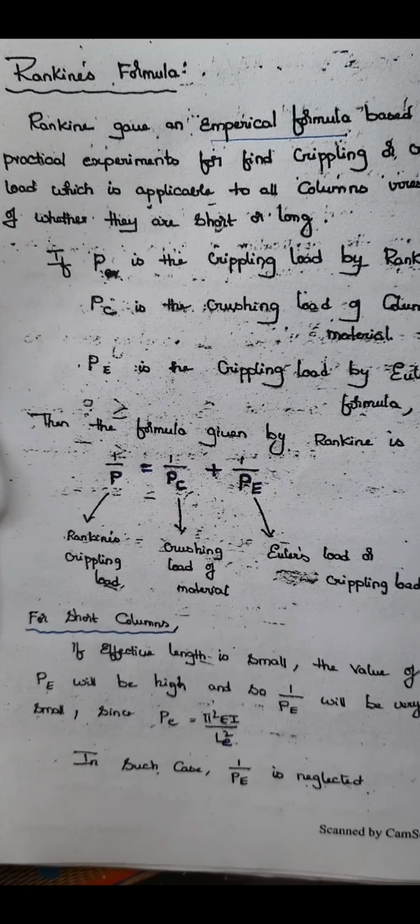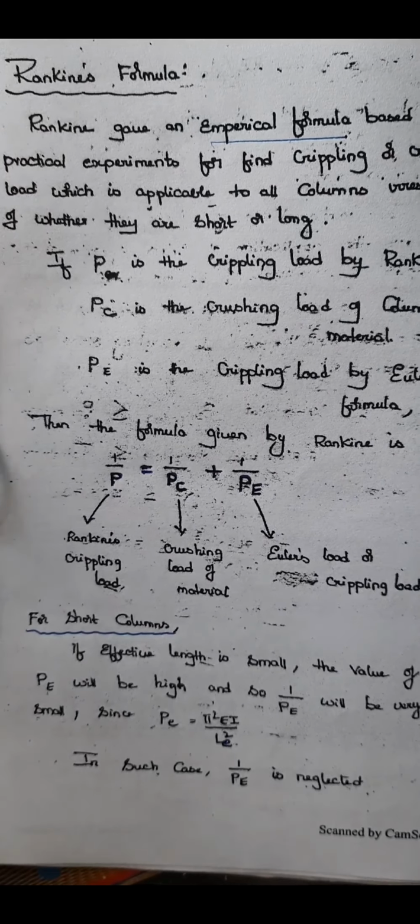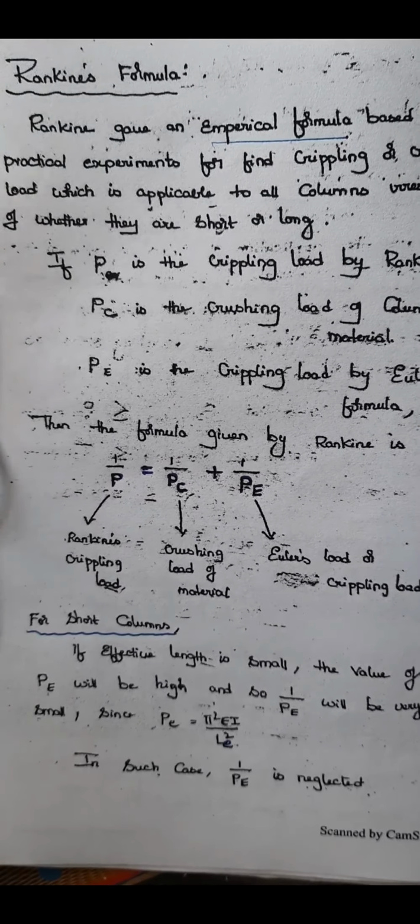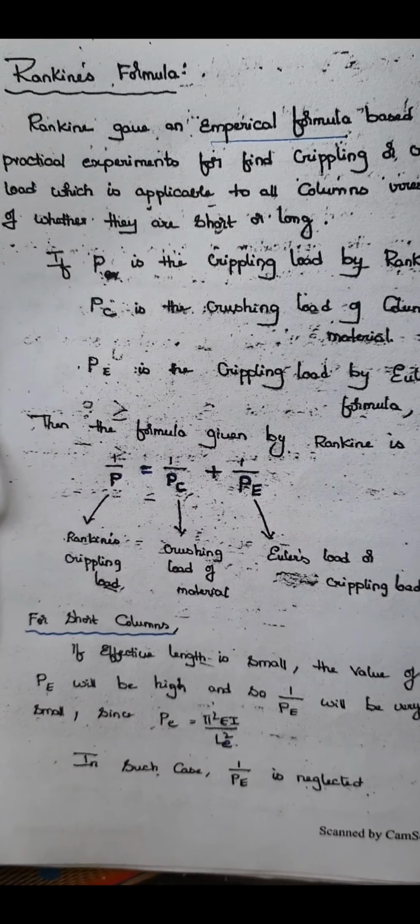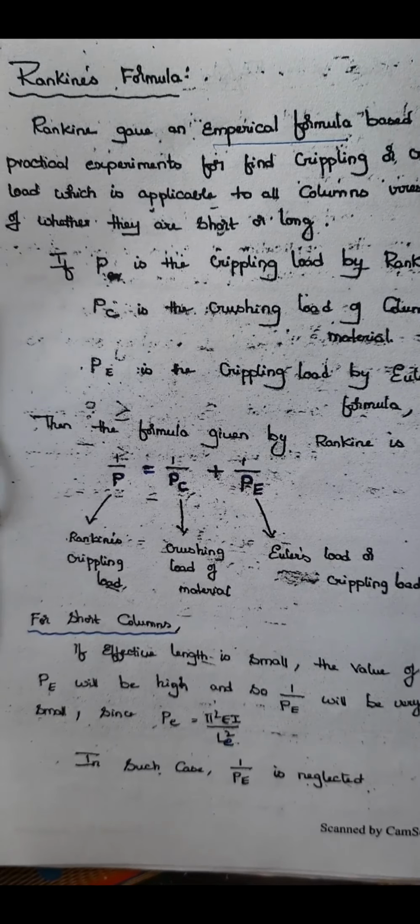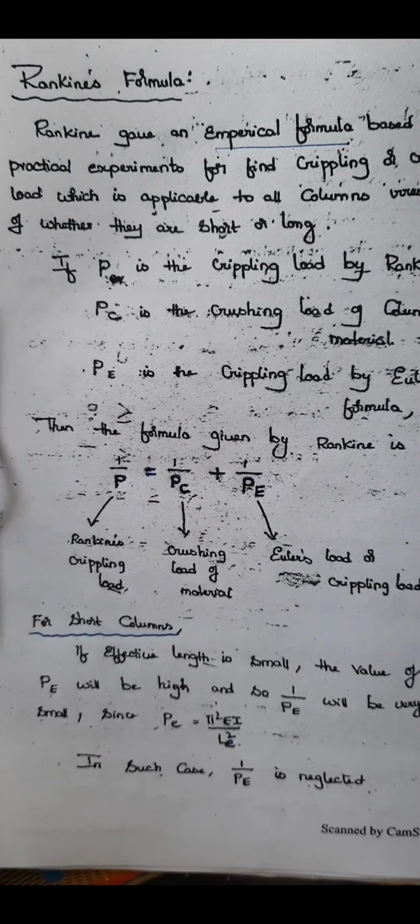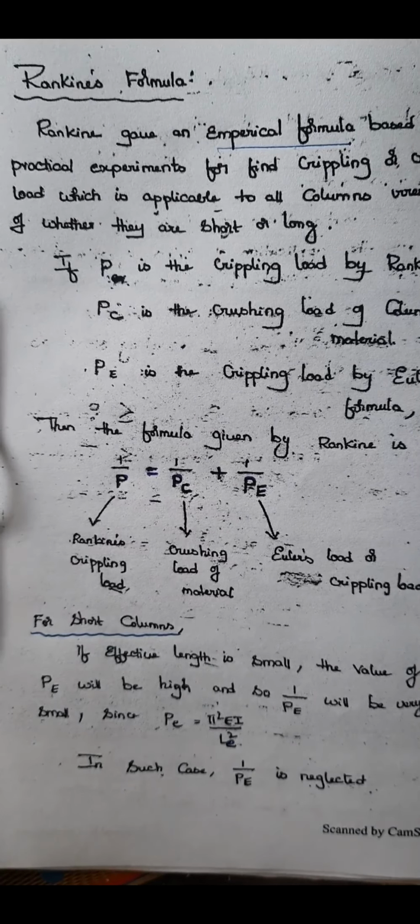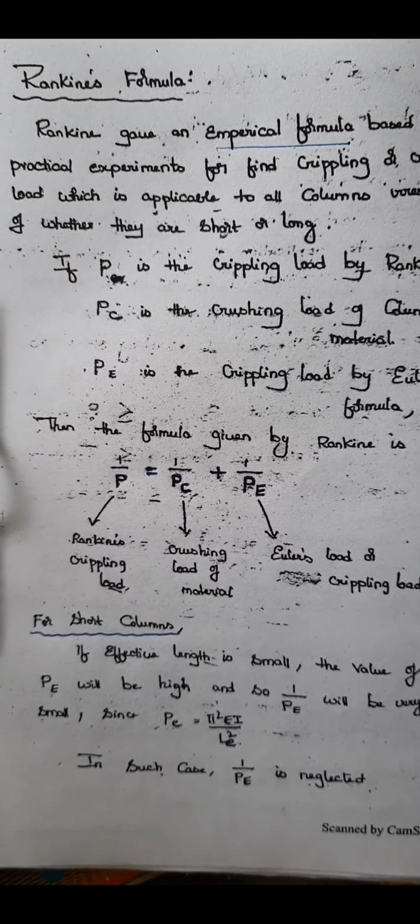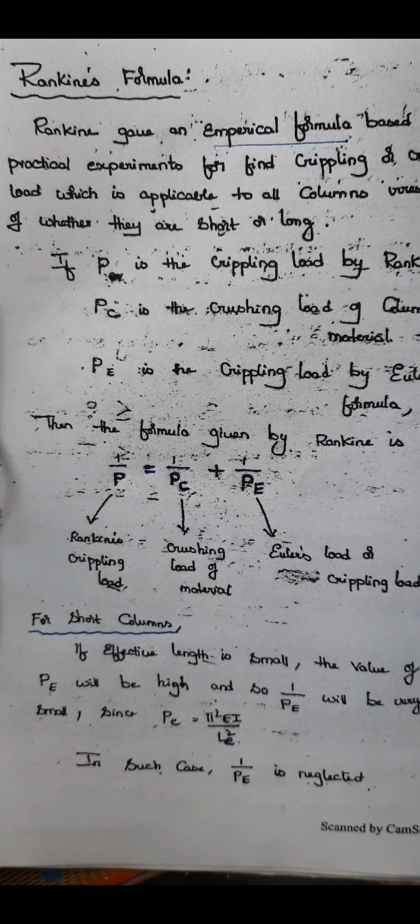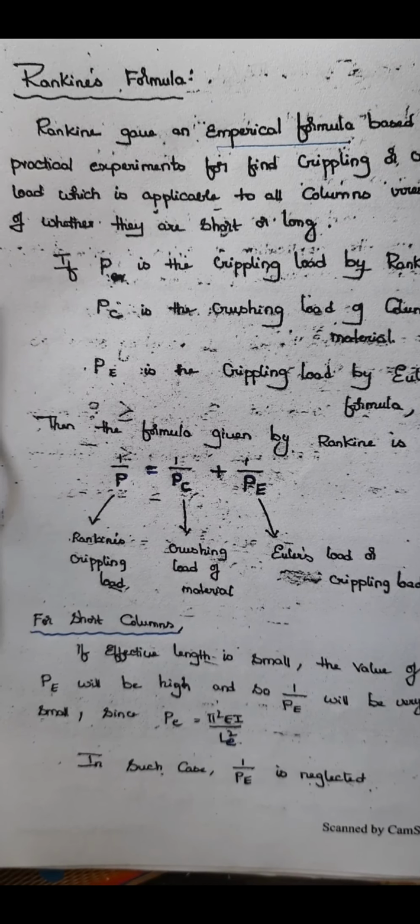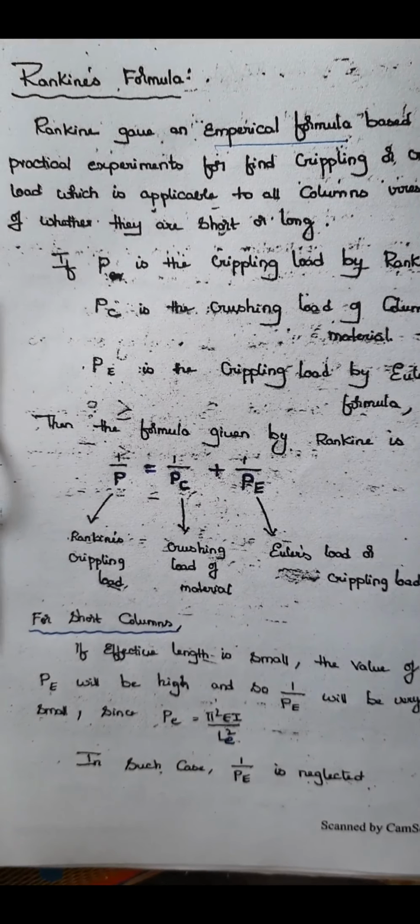As I told you in the earlier class, a column is said to have failed if it buckles, in the case of long columns. And a short column is said to have failed when it is crushed, right? So crushing is the type of failure seen in short columns, and buckling is the type of failure that you see in long columns. In long columns, you can simply find out the maximum load at which it buckles by using Euler's formula.